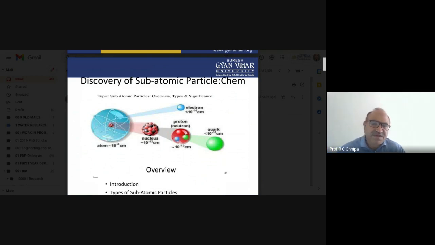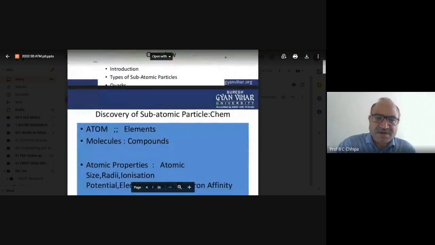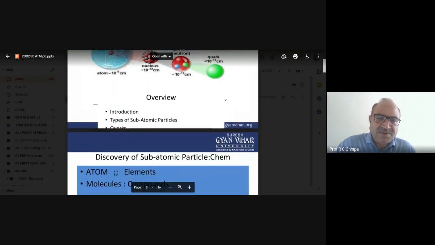So the proton and neutron are in that range, 10 raised to power minus 12 is the nucleus, and 10 raised to power minus 16 is the electron. Now this clear picture indicates that the nucleus, proton, and quark are also present in this particular structure of an atom.